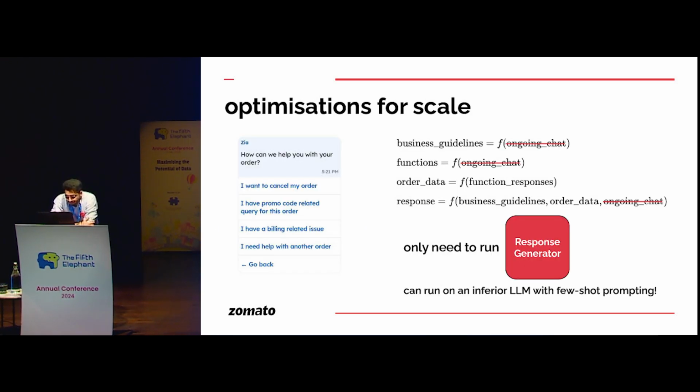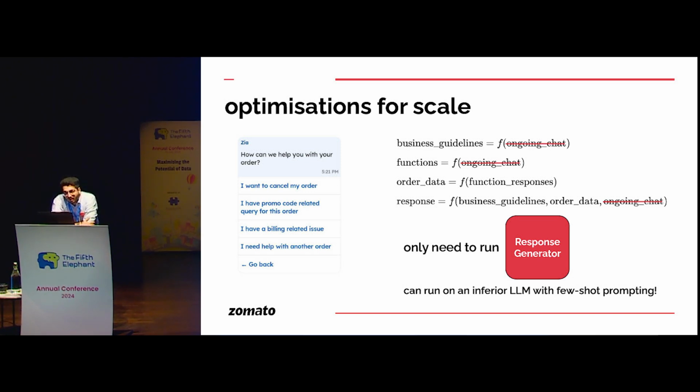Apart from that, obviously, scale requires some optimizations for you to do because of latency and cost factors. You cannot keep bumping them up. So one glaring optimization that we saw was that you must have seen this snippet that you see here. I want to cancel my order. I have a promo-related query, etc., etc.